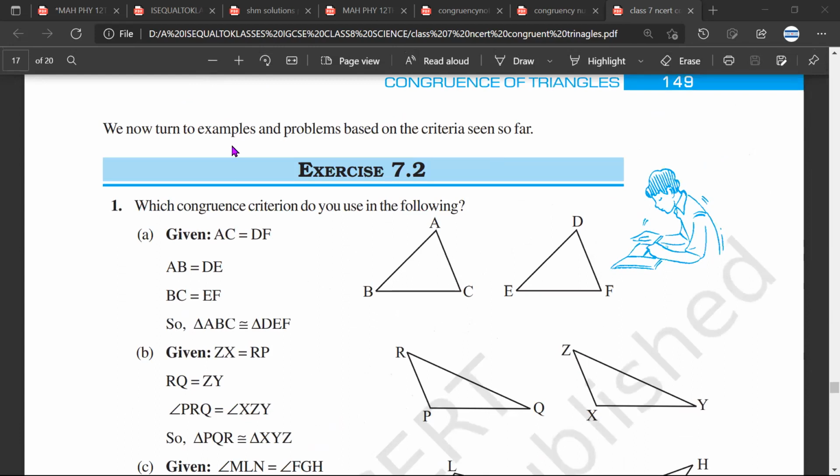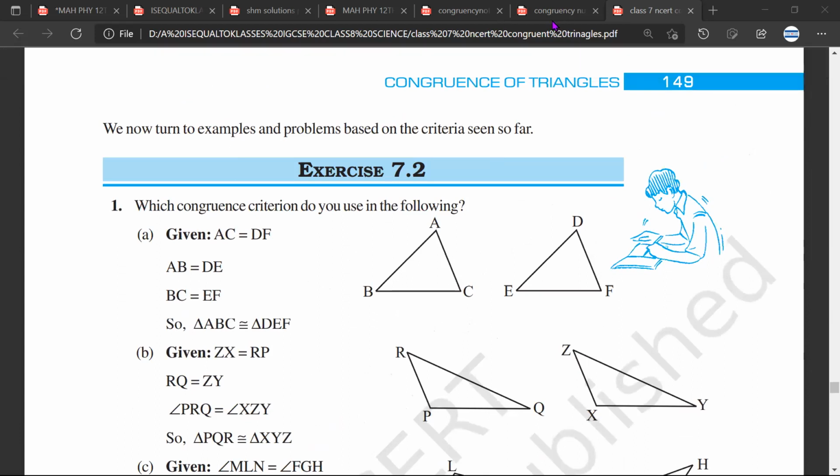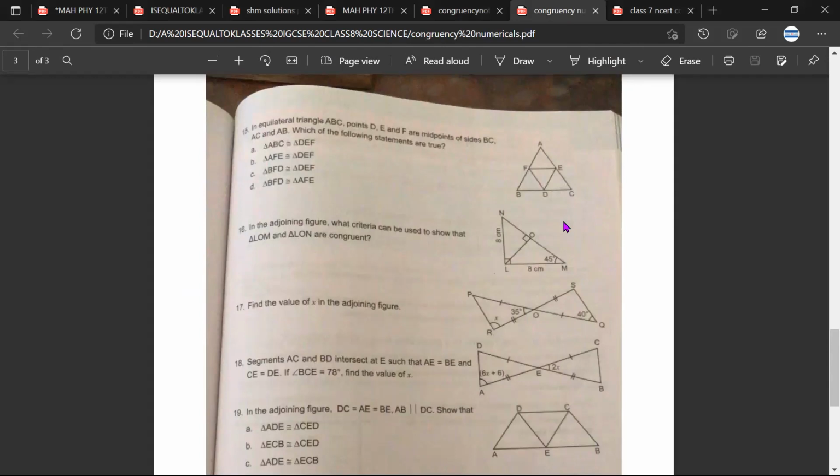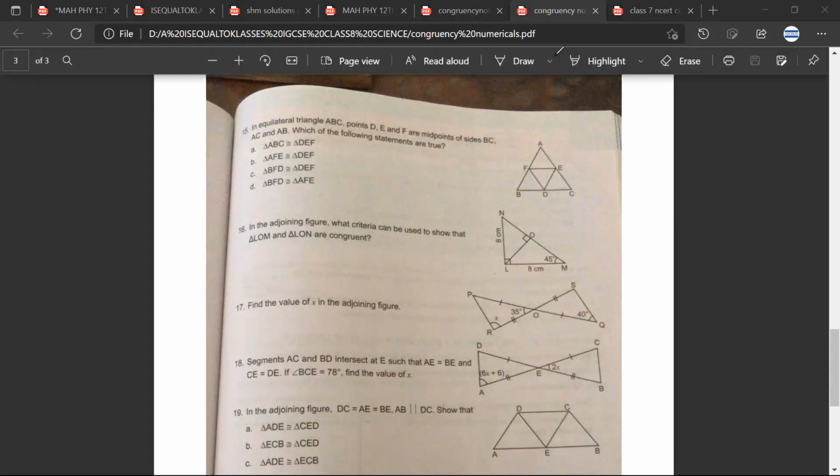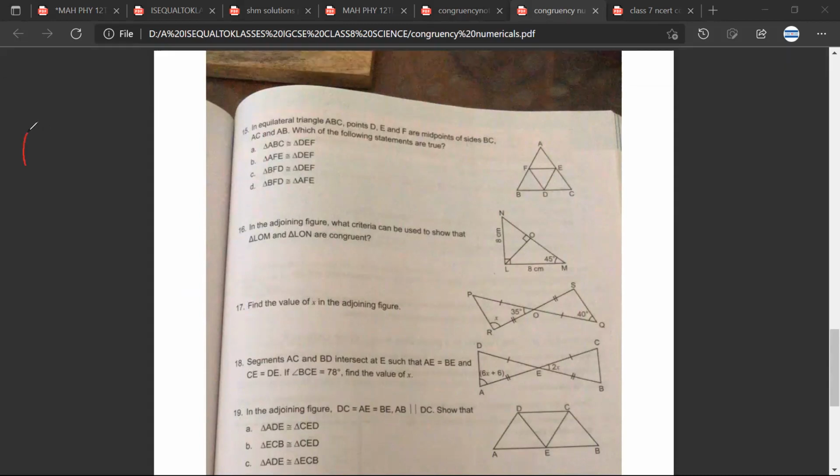So except RHS, we have discussed everything. I'll give you a brief of RHS also, but what I'm trying to tell you is that as per the discussion we had, Sarthak, you should be able to do question number 16, question number 17, question number 18. These are the questions you'll be able to do now.